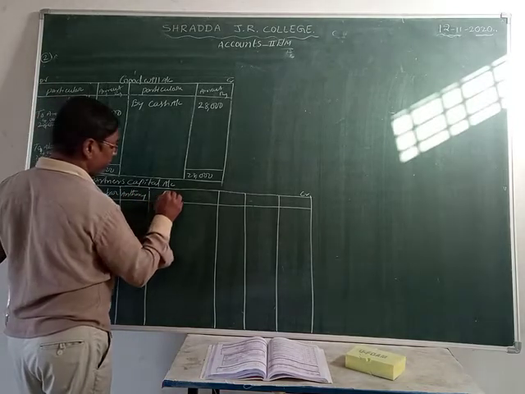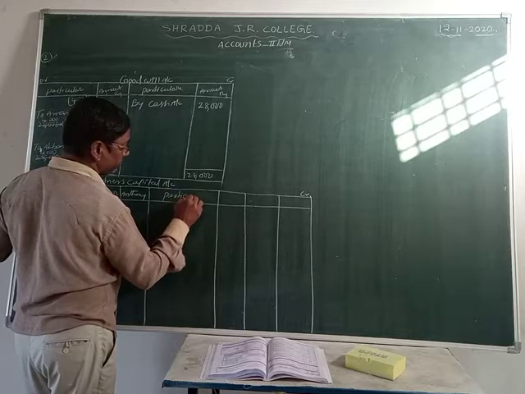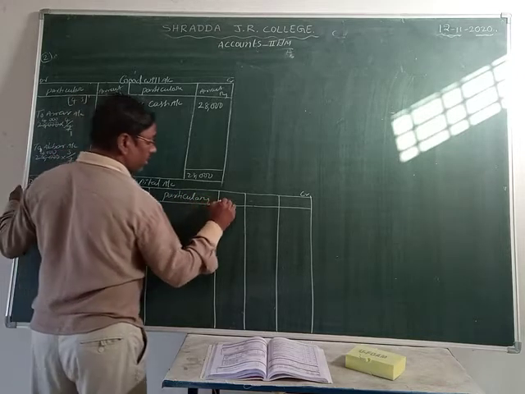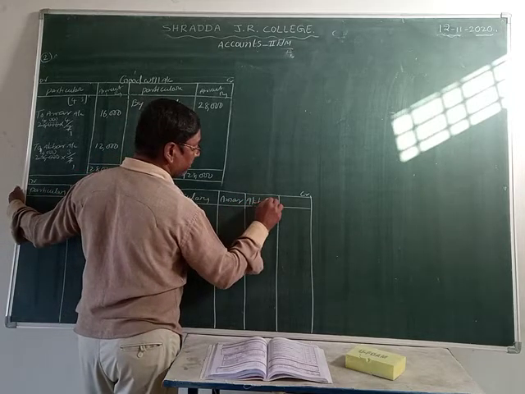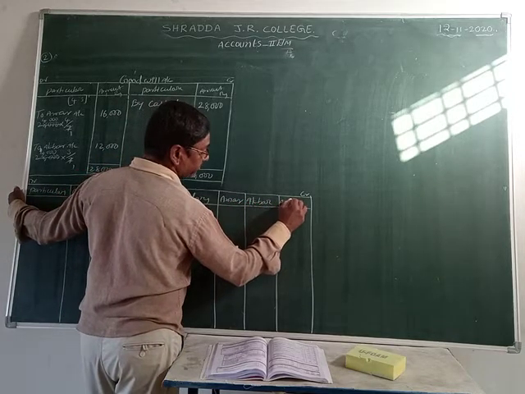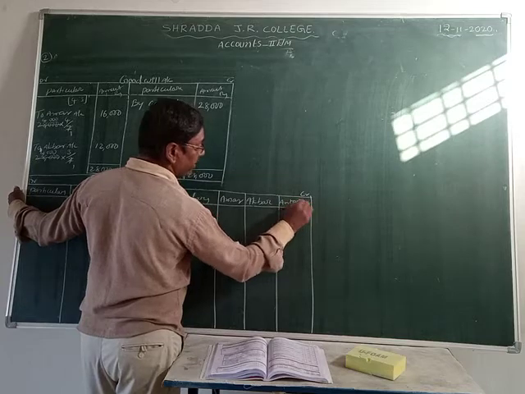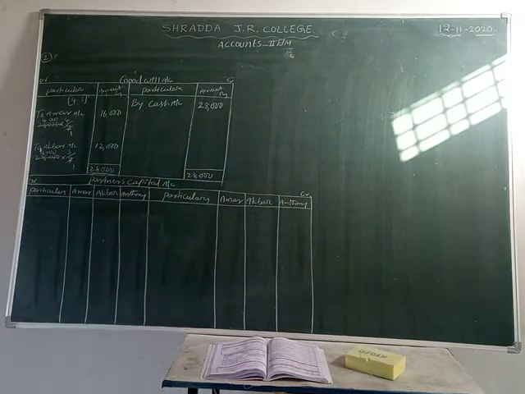At the same time, particulars: Amar, Akbar, Anthony, isn't it? This is the partners capital account. What can we record here, friends? I am giving it already. What is that?